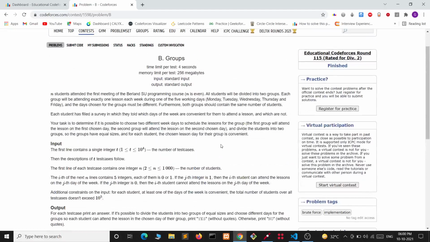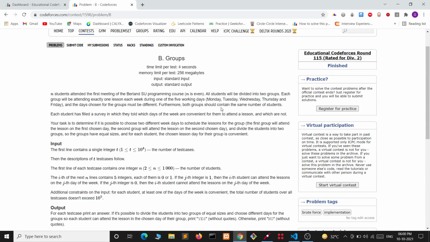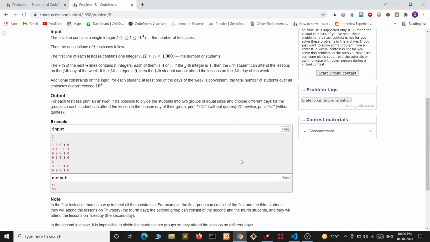Now we want to tell if it is possible to divide all the students into two groups such that both of the groups attend the class, but the day on which each group attends must be different. Let's understand it by an example.